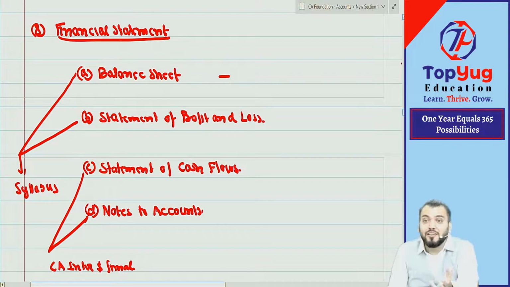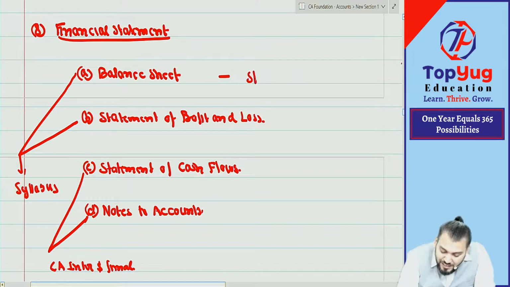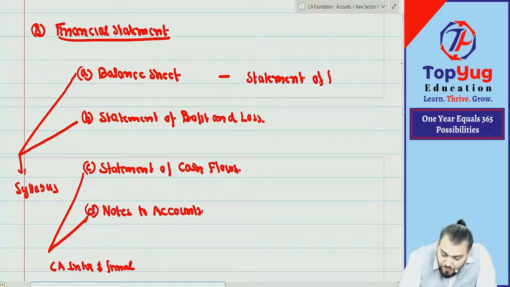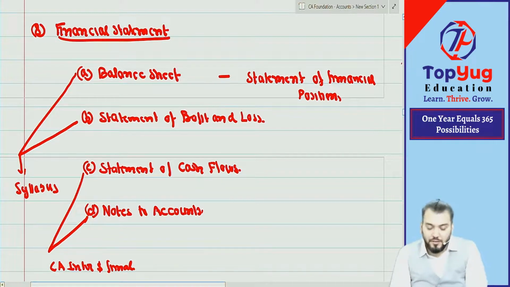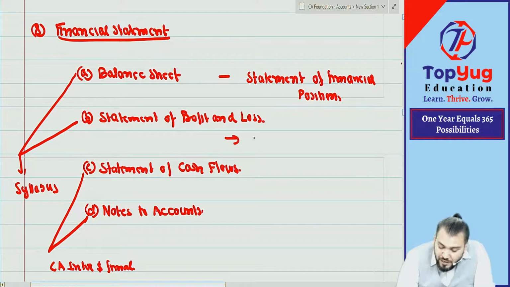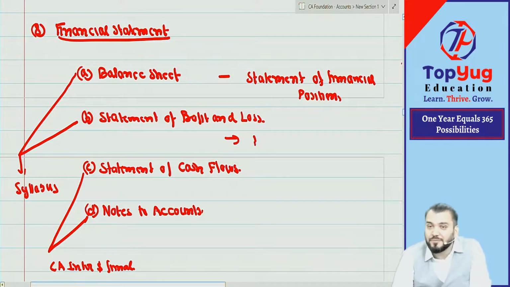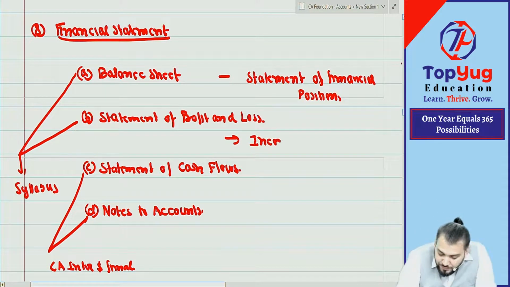The balance sheet is required to inform about the statement of financial position. So can I say in this we inform the statement of financial position. When I am saying statement of P&L, can I say we record all income and expense? Profit and loss means income minus expense. So we record all income and expense in the statement of P&L.